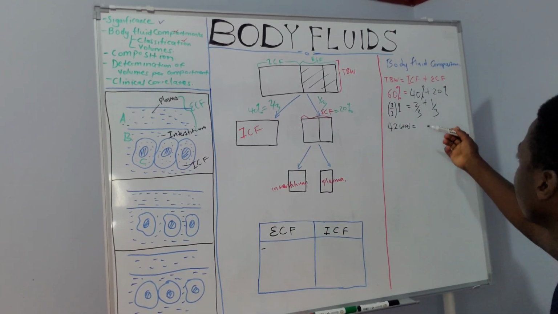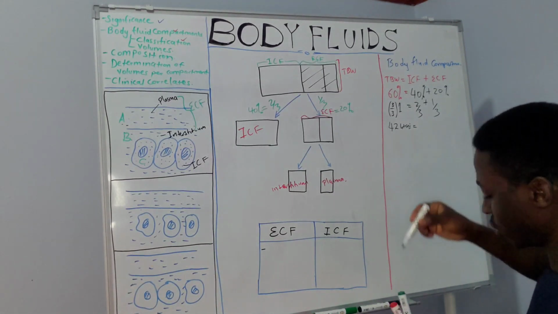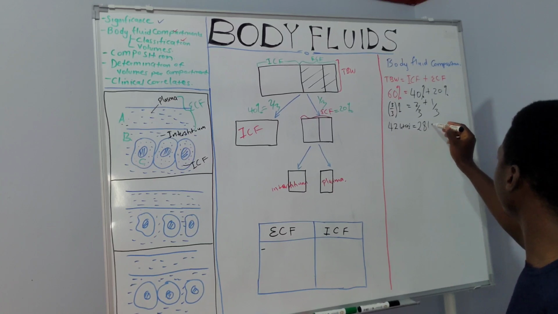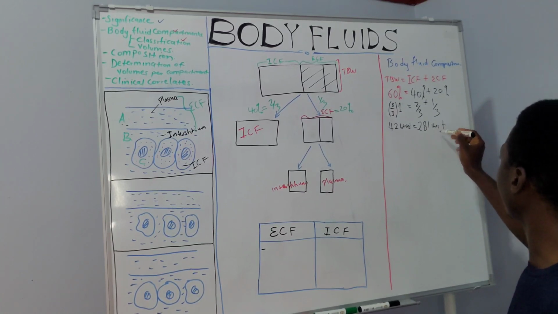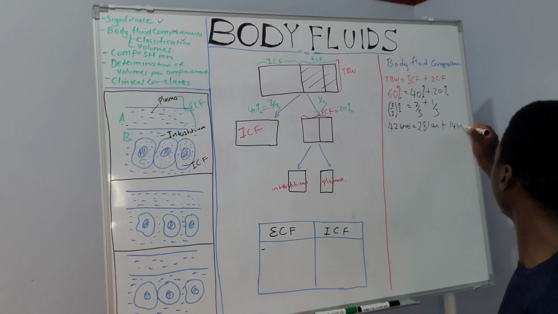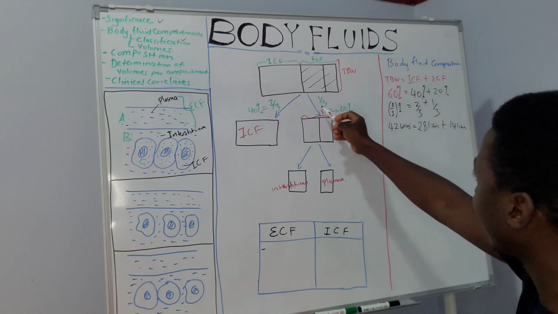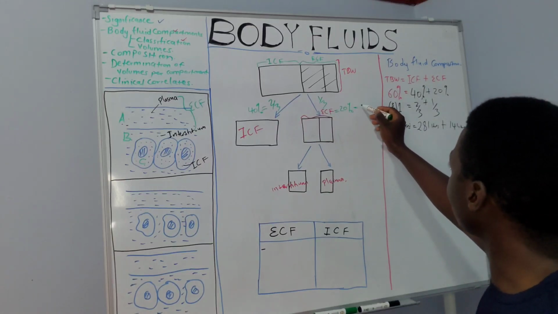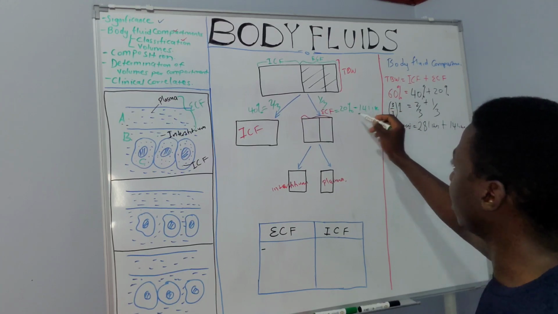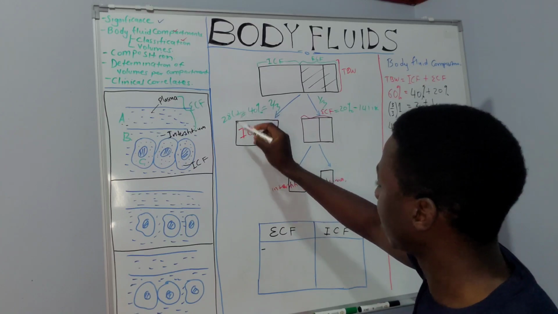How about in liters? If you say 2/3 of this 42, if you do the math, will give you 28 liters. And then you can subtract here, and you get about 14 liters. So the 1/3, the 20%, is equal to 14 liters, and this is equal to 28 liters.